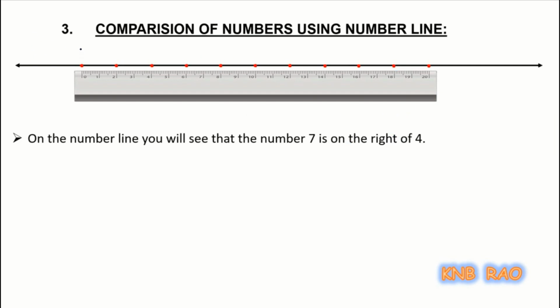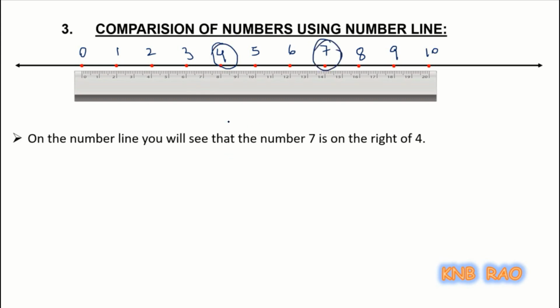Let me mark first: 0, 1, 2, 3, 4, 5, 6, 7, 8, 9, 10. Now I have got 7 and 4. Here are 7 and 4.